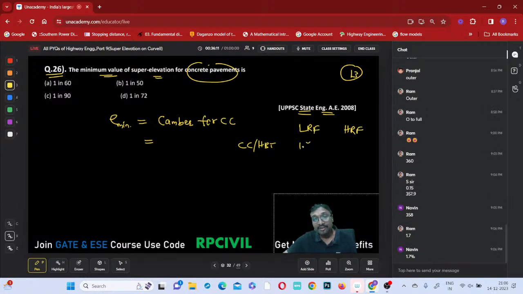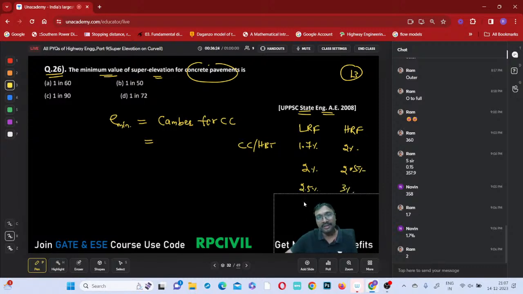Low rainfall condition 1.7 percentage. High rainfall condition 2 percentage. This is 2.5 percentage, 2 percentage and 2.5 percentage, and this is 2.5 percentage and this is 3 percentage, and what is this one next? You can say 3 percentage and this is 4 percentage. So this is thin bituminous concrete. Next, WBM water bound macadam or gravel, this is earthen.